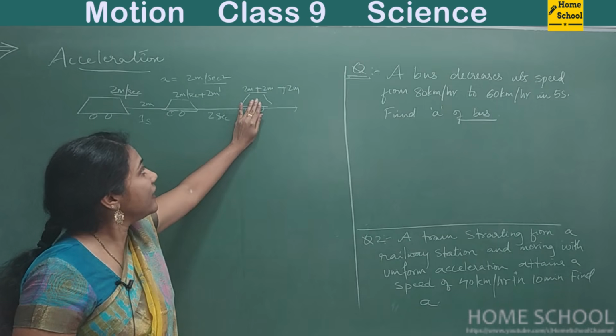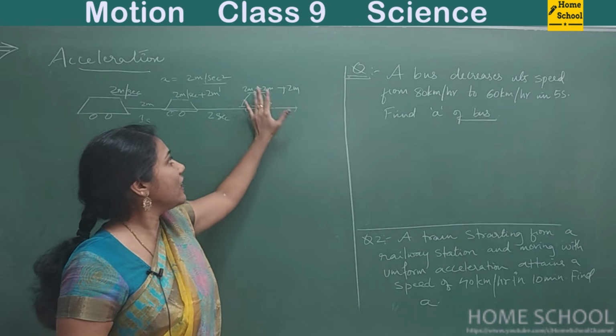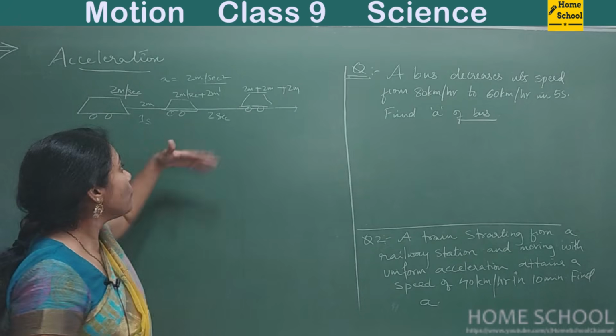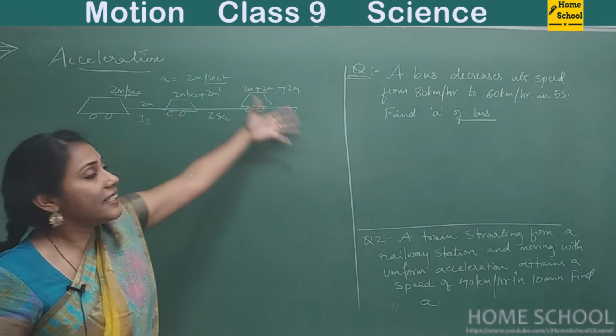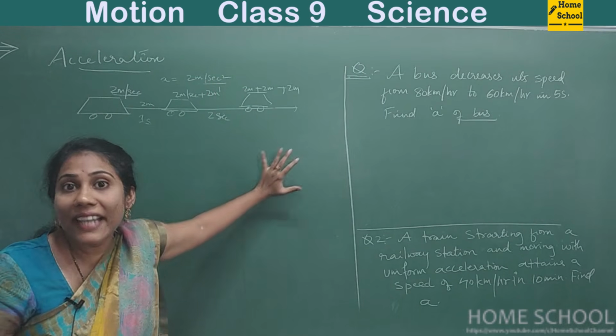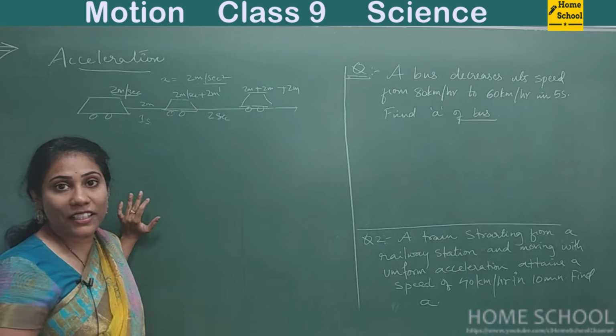But from this point, in 1 second, how much distance will the car cover? 6 meters, right? So what's happening here? The speed is increasing, the velocity is getting added, isn't it?